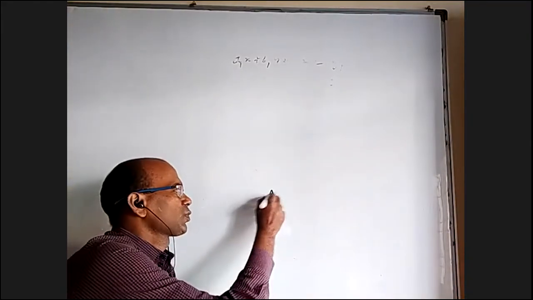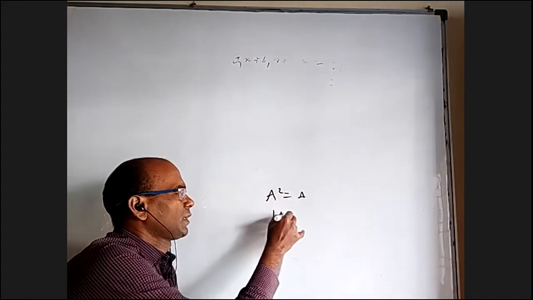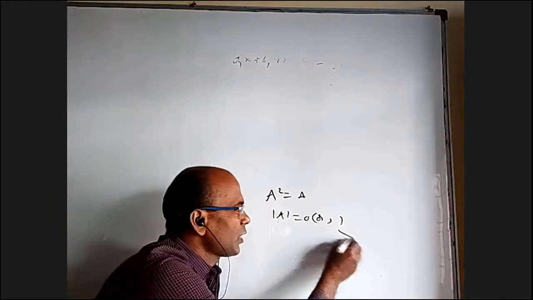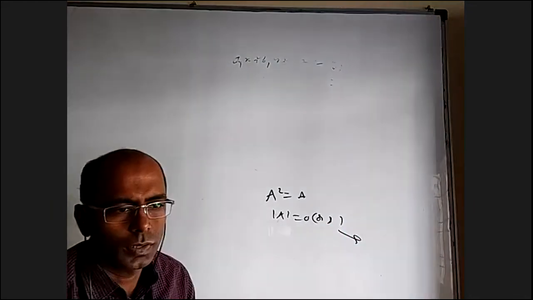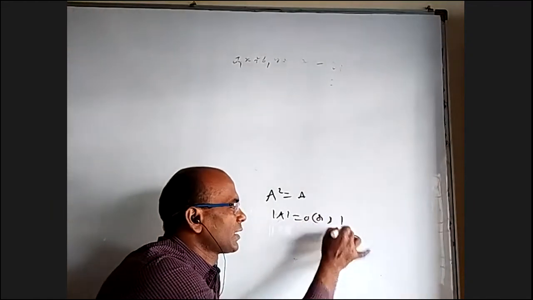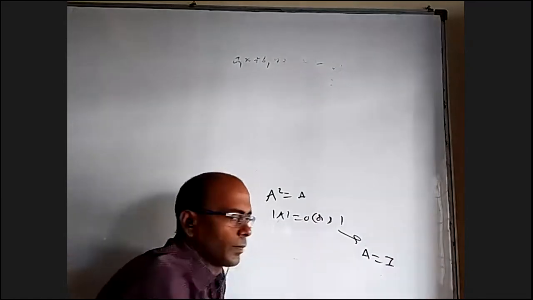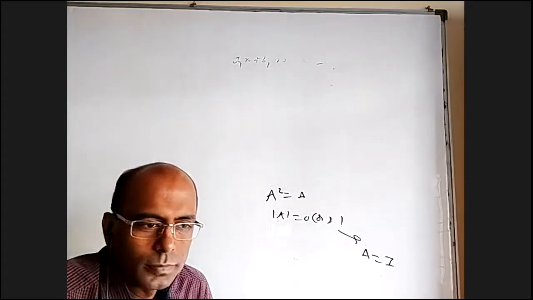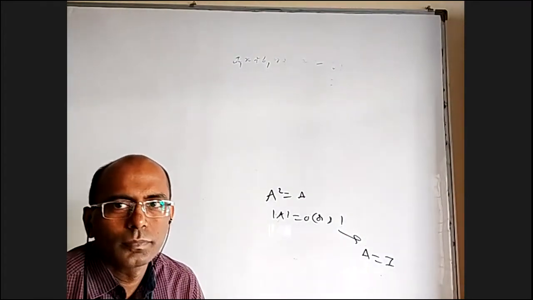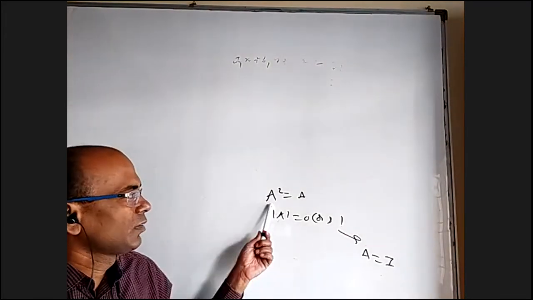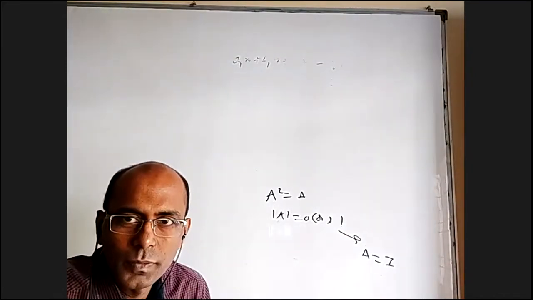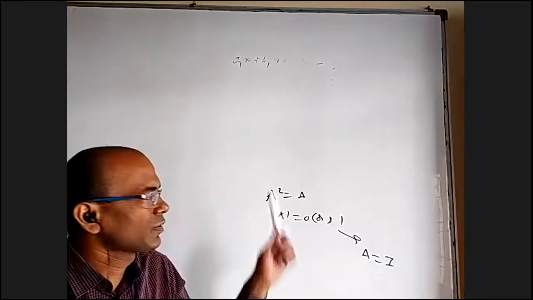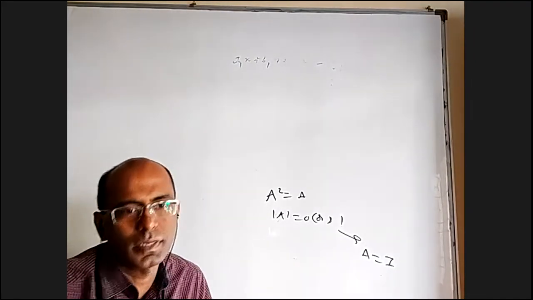So when you take A square equal to A, det A is equal to 0 or 1. If det A is 1, then A must be the identity matrix and nothing else. Why? Multiply by A inverse on both sides. When I multiply by A inverse on both sides, here we'll get A, here we'll get I. Is it correct? Yes. It is not that there are a lot of matrices whose det is 1 and A square equals A. No, only the identity matrix, nothing else.